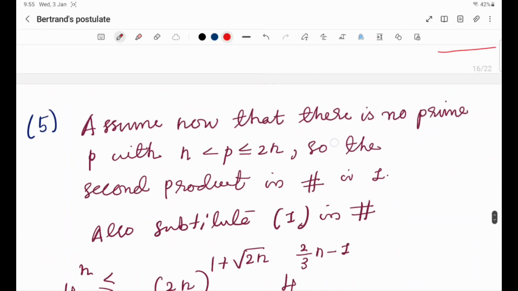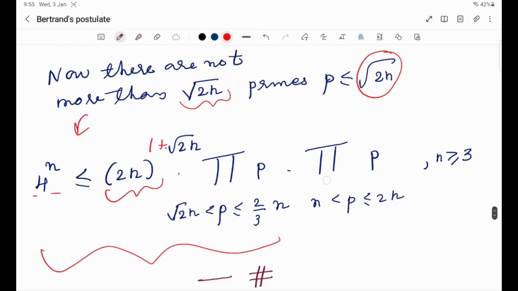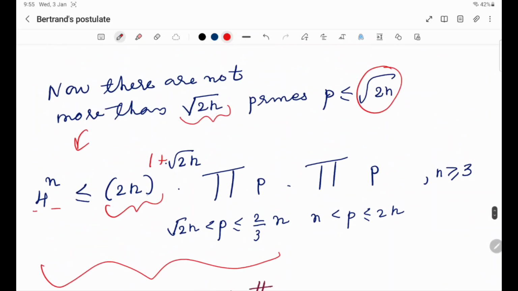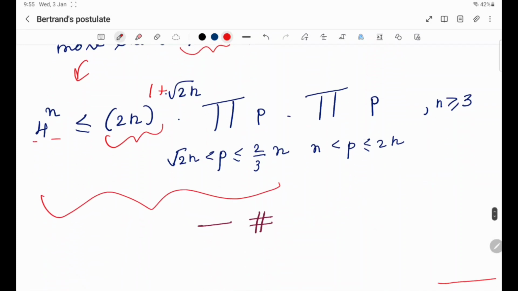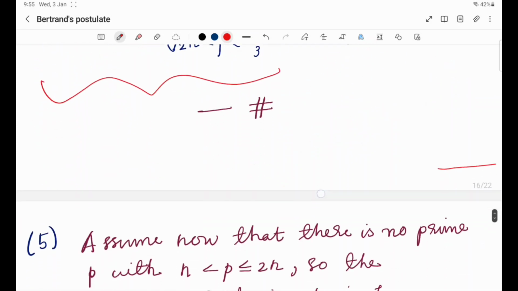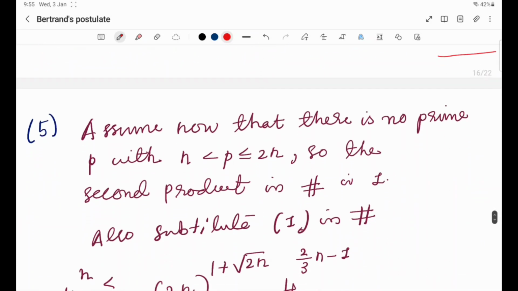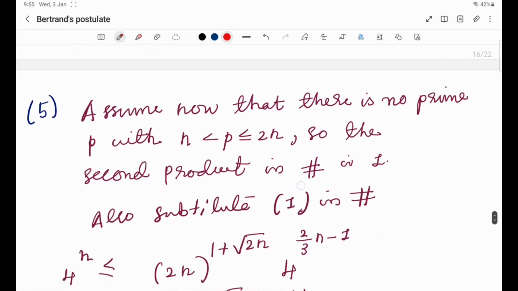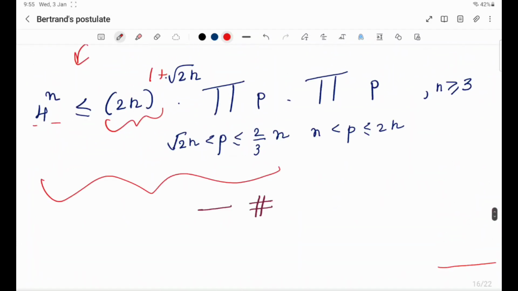What we have seen is, we have proved that 4 raised to n is less than or equal to 2n raised to 1 plus root 2n, product over root 2n less than p less than or equal to 2/3 n, product over p with n less than p less than or equal to 2n. Okay, so now wait for the climax. Next part we will finish Bertrand's postulate. Thank you.